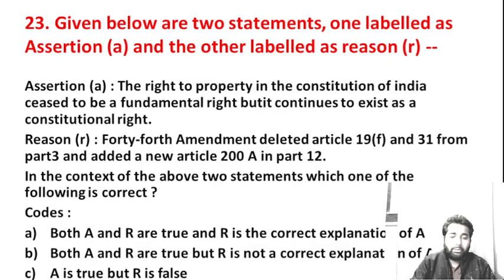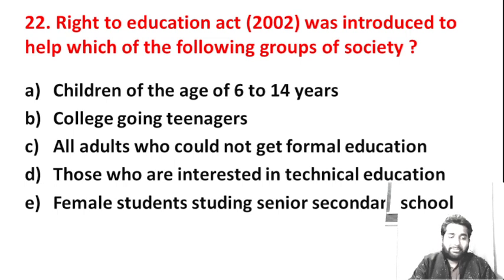You know, right to education is a fundamental right. This right is given in Article 21A. This article was added by the 86th Constitutional Amendment in 2002, and this is related to children of the age of 6 to 14 years. So here option A is correct. Next question.